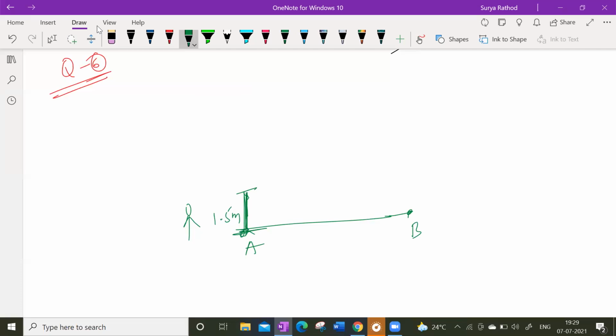So the building is 30 meters tall. What is the height of the building? This is the building height. Let us say this is my point C. Take any point, this C point. How much? 30 meters given. This will be my 30 meters, the whole way from top to bottom, okay.